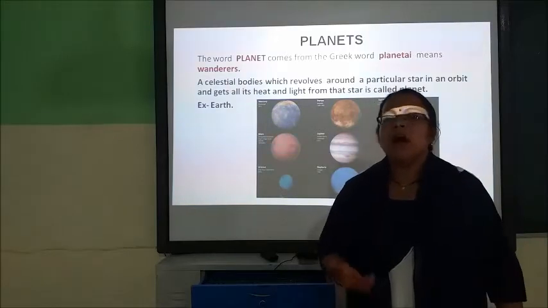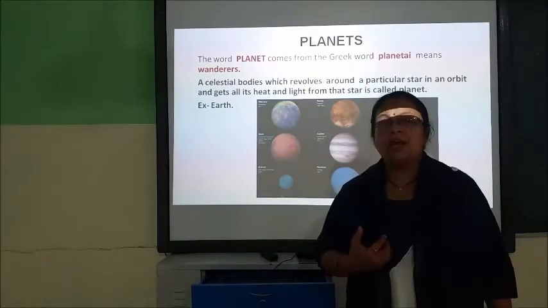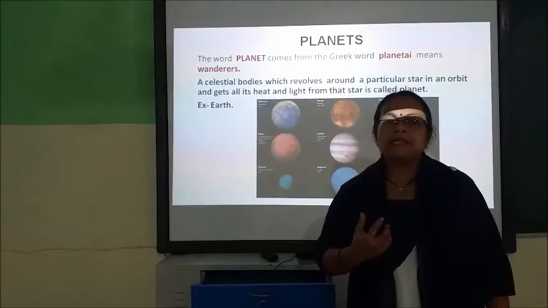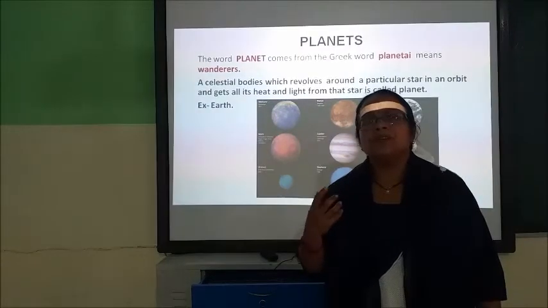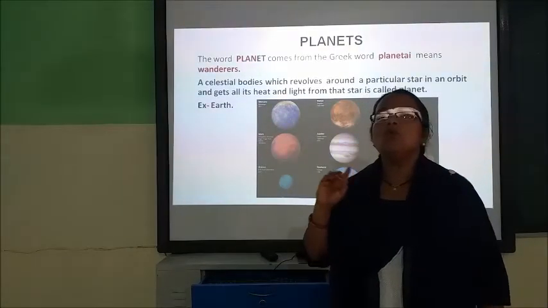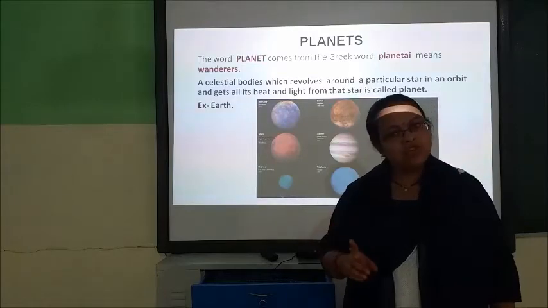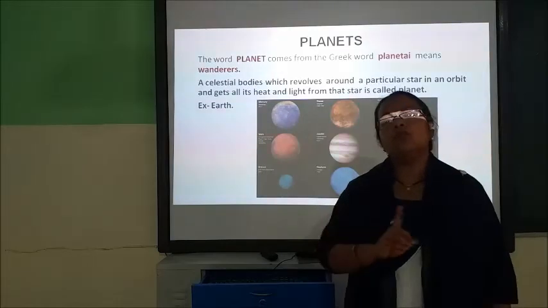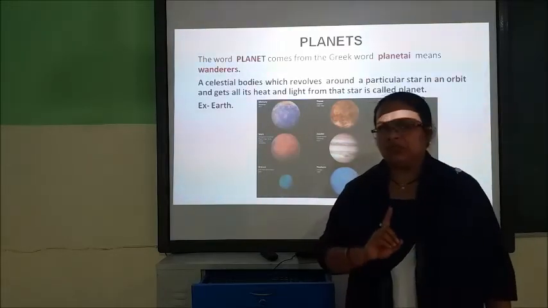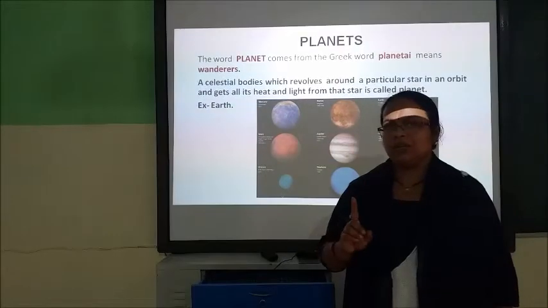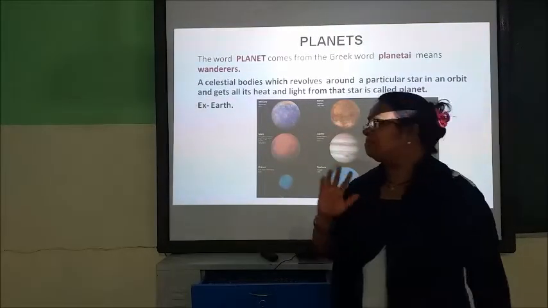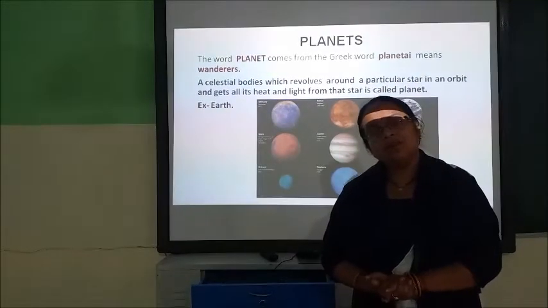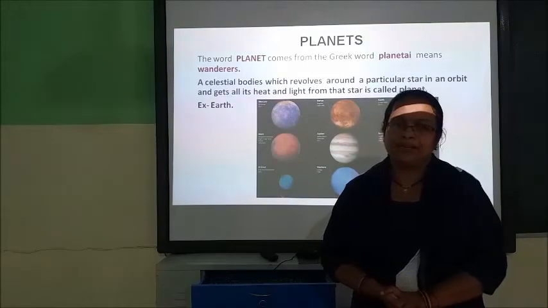For example, our Earth is a planet and it moves around a star called Sun and it gets its heat and light from the Sun. Our Earth also moves in a particular path, children, that is its orbit. In its orbit, our Earth moves around the Sun in 366 days in one revolution. Understood?